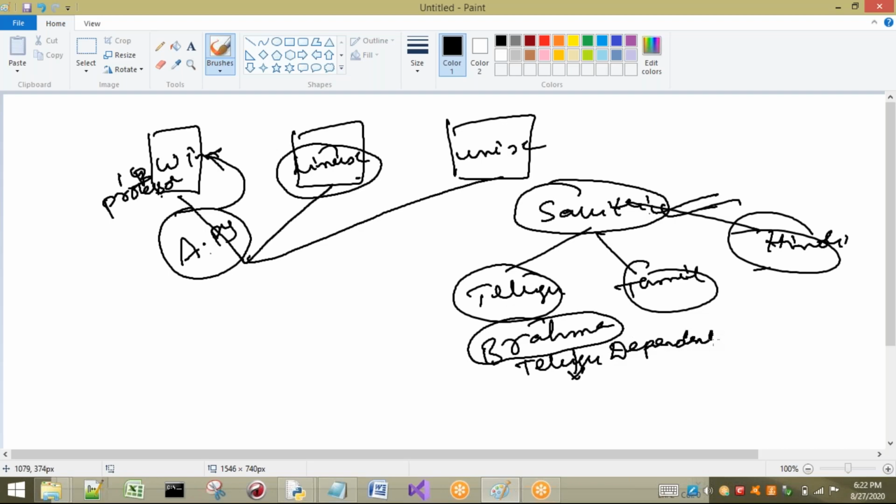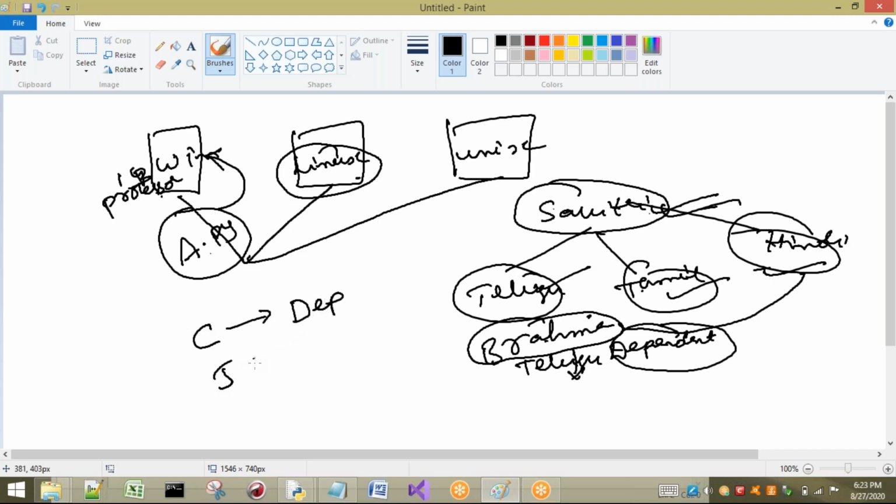That means if he has to act in Tamil, he cannot, because he knows only Telugu. He cannot act in Hindi because he doesn't know Hindi. So Brahmanandam is dependent on Telugu. But Savitri can act in Telugu, Tamil, and also Hindi, so we can call her platform independent. If we consider C, it is platform dependent.